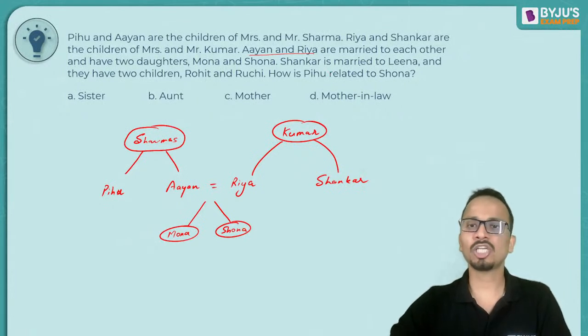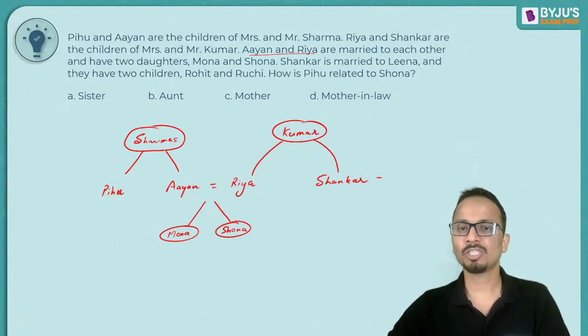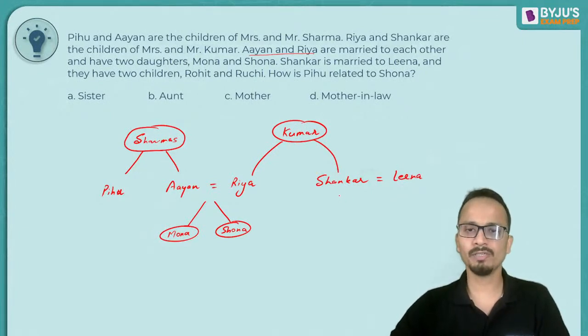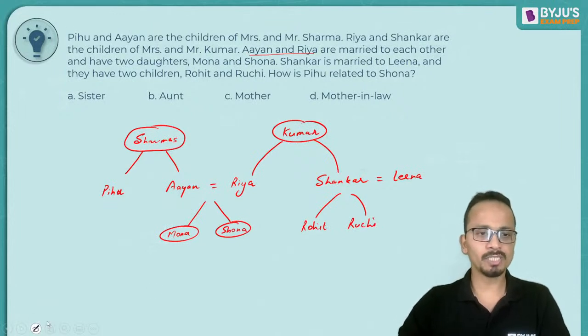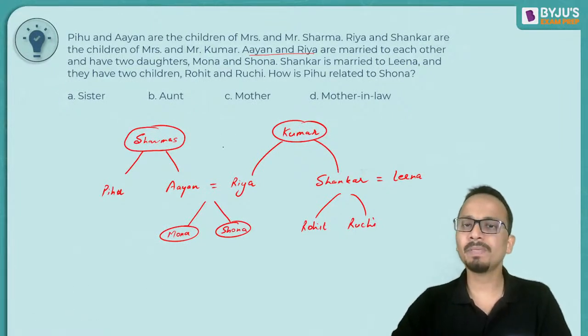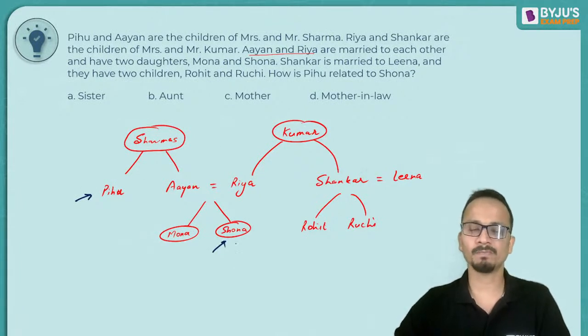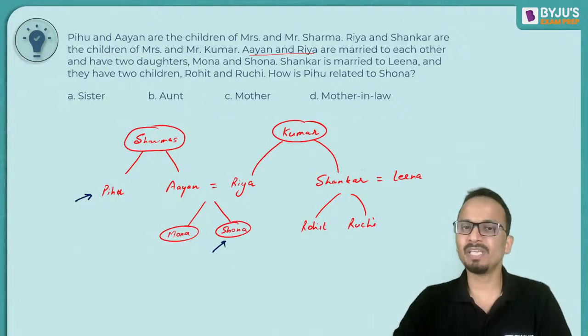All right. Now Shankar is married to Leena. Shankar is married to Leena and they have two children. So again, they have two children, Rohit and Ruchi. Okay. Now the question is, how is Pihu related to Shona? So how is this person related to this person? Now Shona's parents' sibling is Pihu.